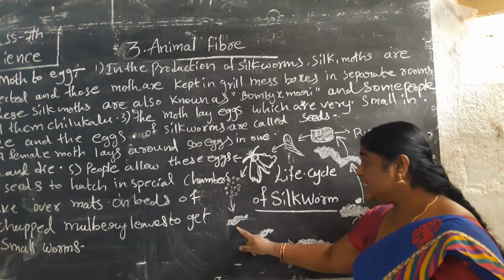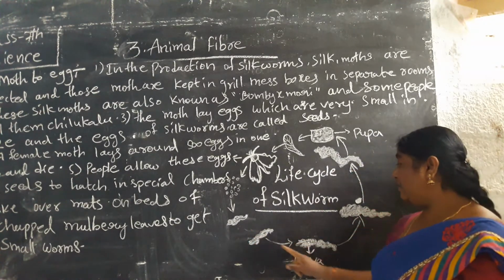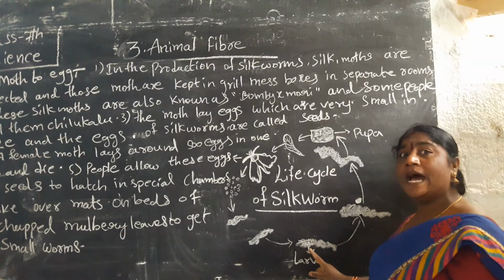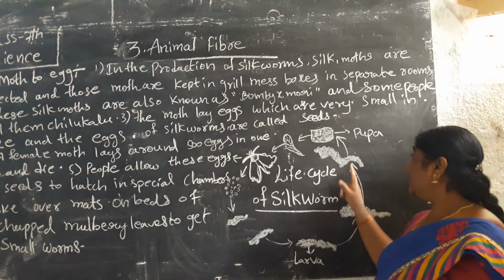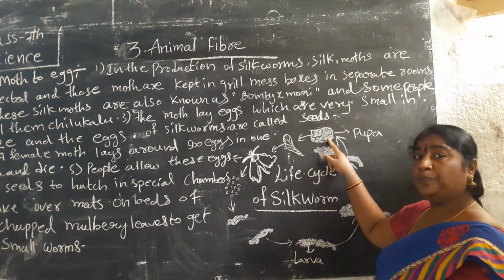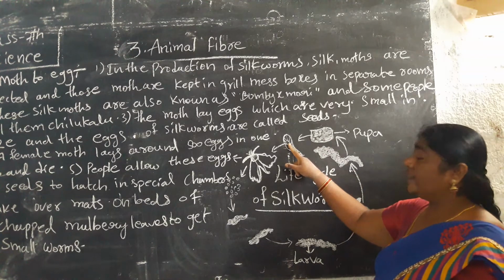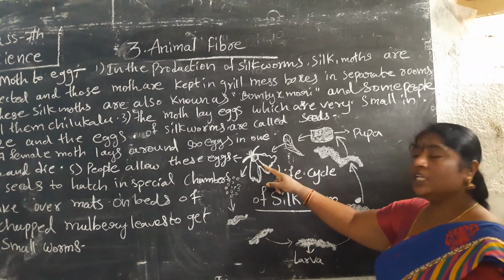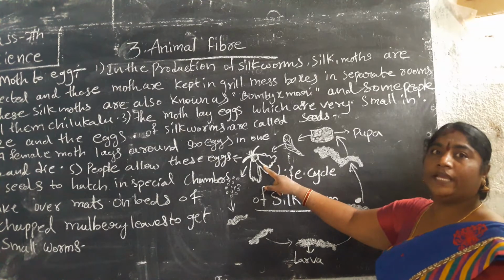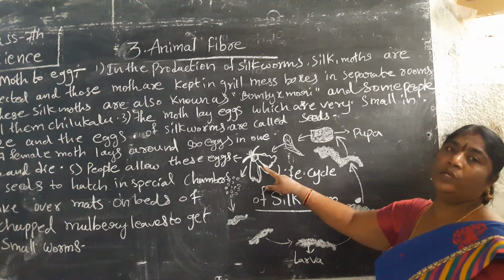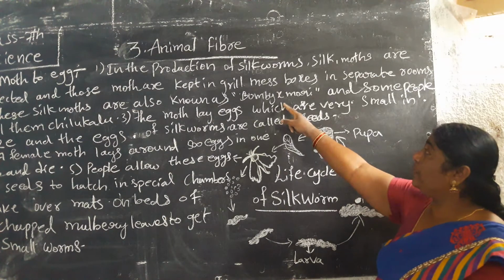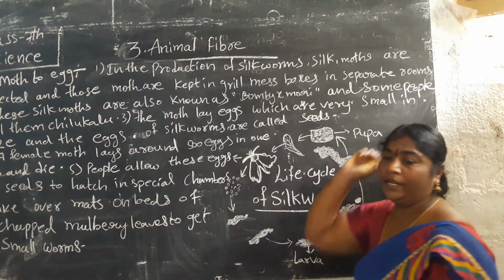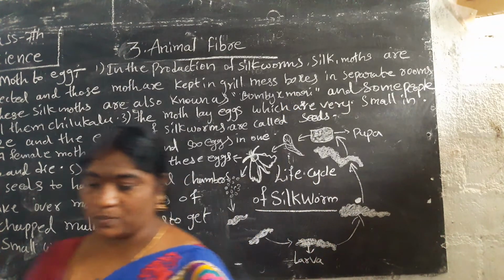After that, they go to the larva stage. After this, they go to the pupa stage. Then they produce the silk. We can call this stage Chilkalu or Bombyx mori.